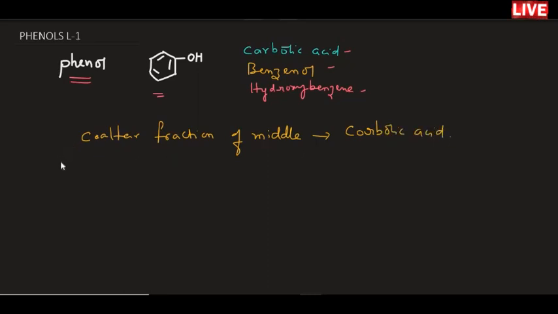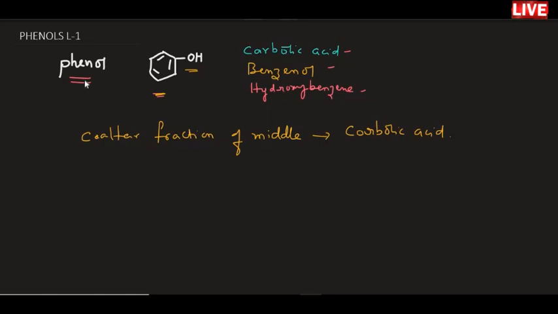I think you heard about carbolic acid, right? Carbolic acid is nothing but phenol. Let us see the compounds having an OH group. If an OH group is present on an aromatic ring, then we call it a phenol. The benzene ring is an aromatic ring, and if one OH group is attached to it, that is also called phenol. Now how far is phenol different from alcohols?